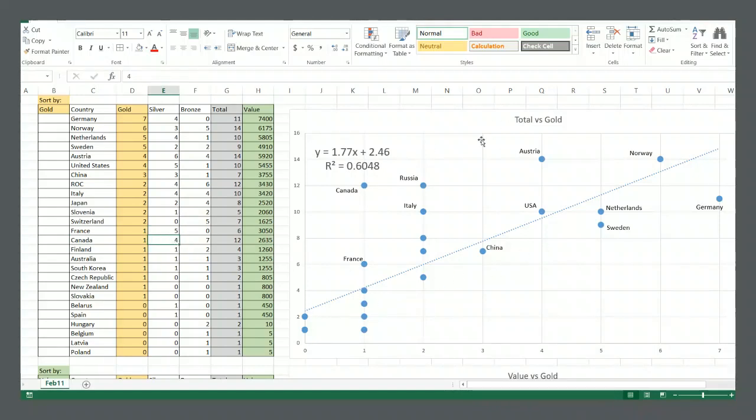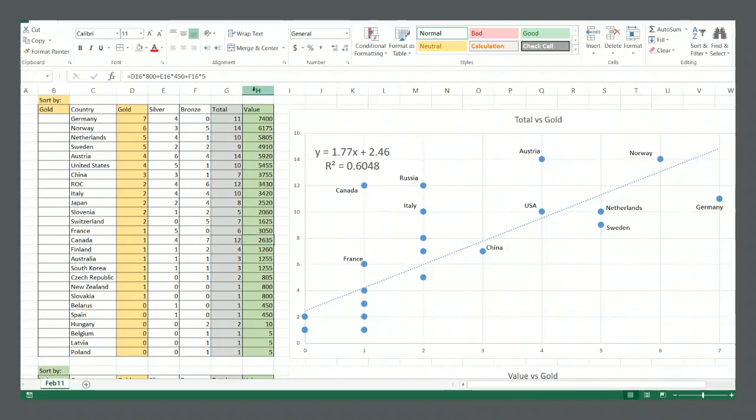But when you see the clusters form on the graph, where they're graphing total medal versus gold medal count, you see Canada is really far from France and is actually closer to Russia and Italy, who have 2 gold medals, but 12 and 10 medals in total. So if you're just looking at top winners, you might not even reach all the way down to Canada. But when you look at these clusters forming, you see Canada really stands out here. They're actually not that far from Russia, even though by gold medal ranking there are a lot of countries between Canada and Russia.